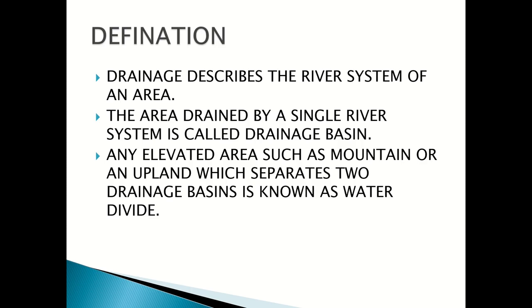First, the definition. Drainage describes the river system of an area. This means the river course of an area and the pattern formed by it is known as the drainage pattern. Now, the area drained by a single river system is called a drainage basin. As we see, along the course of the river there is an area on either side of the course. That area drained by a single river system is called a drainage basin. Whereas any elevated area such as a mountain or upland, highland, which separates two drainage basins, is known as a water divide. That means a divider dividing two river basins.